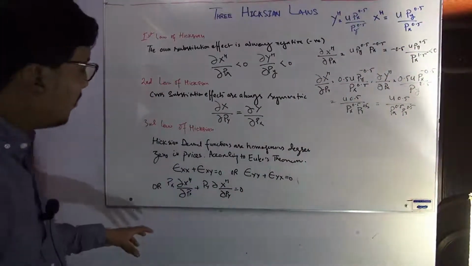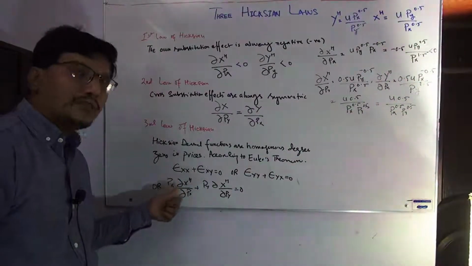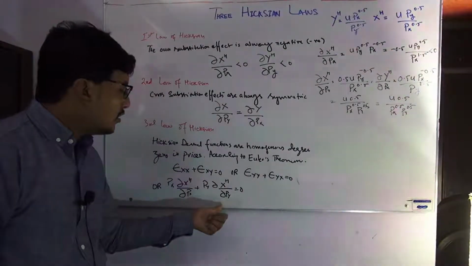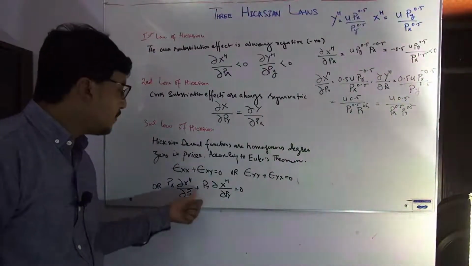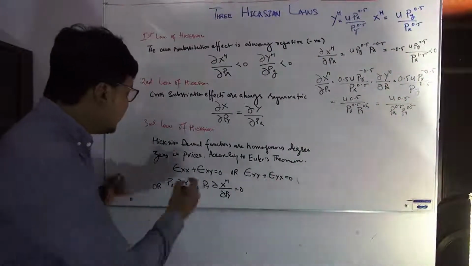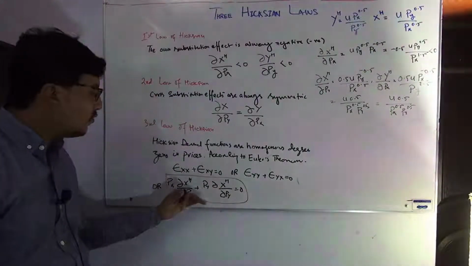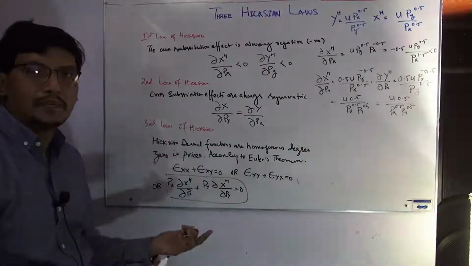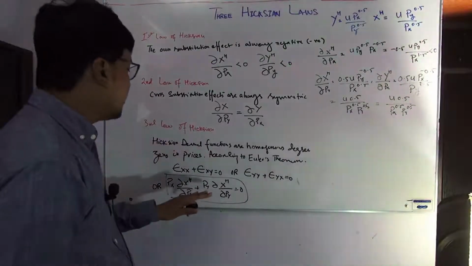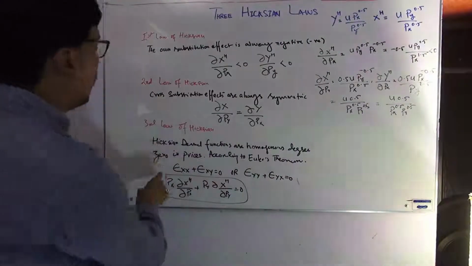Or the other form is that the derivative of x with respect to px, the own substitution effect, and the cross substitution effect, multiplied by their prices, the result will be 0. It's very simple. The basic equation is this, and if we want to convert it into elasticity, it can be done easily. The basic idea is this, the third law of Hicksian, and in writing we can say that it is homogeneous of degree 0 in the prices.